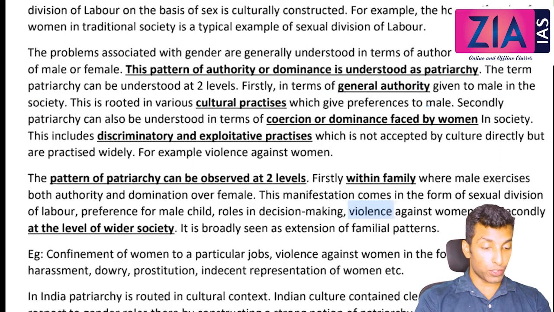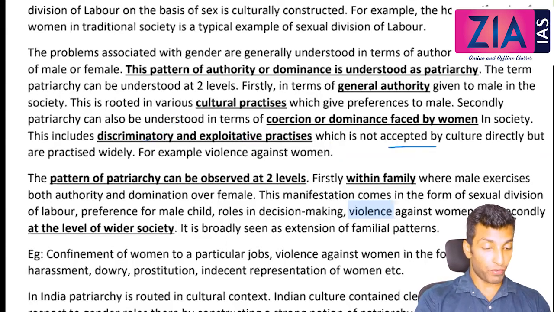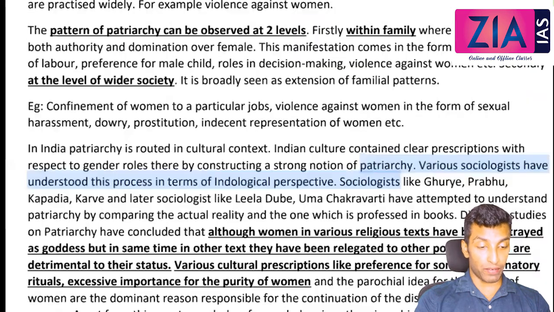This is rooted in various cultural practices which give preference to male. Secondly, patriarchy can also be understood in terms of coercion or dominance faced by women in society. What is that? It is in terms of discriminatory and exploitative practices like very low wages and salaries, more working hours, etc. Taking women for granted. Also sexual exploitation, sexual harassment, everything will come here, which is not accepted by culture directly but is practiced widely. Violence against women.